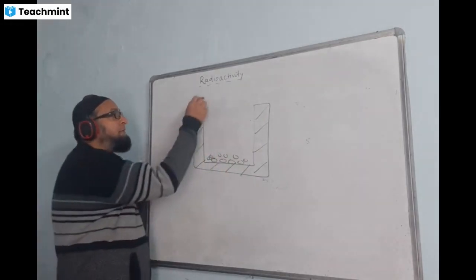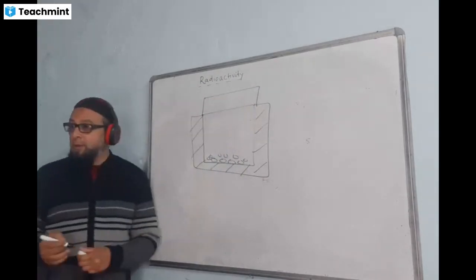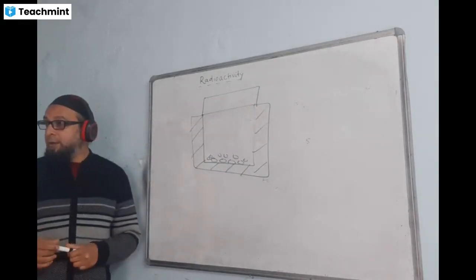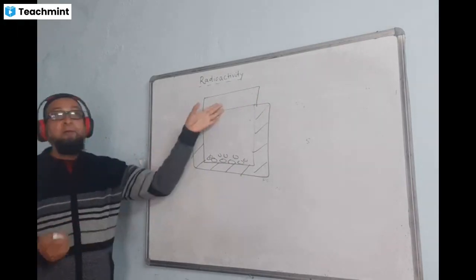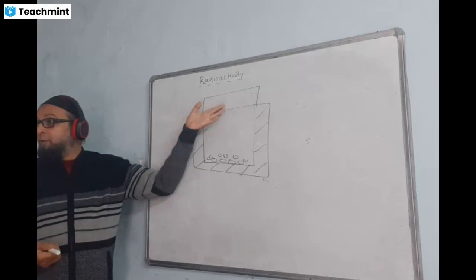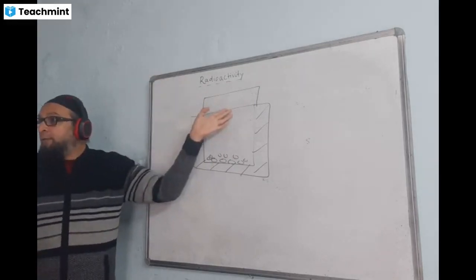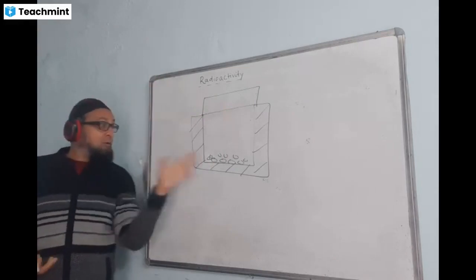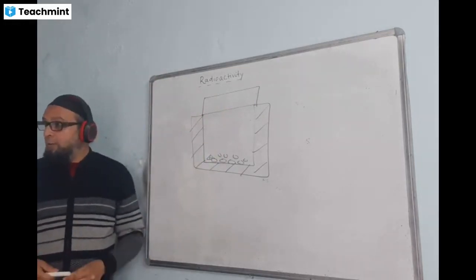And on top of it, he placed a photographic plate on top of the container. And of course, in the dark room, because if you have light in the room, the photographic plate will get affected due to that light. So you will not know whether this is affected due to the light or this is the radiation from the salt. So that's why in the dark room.